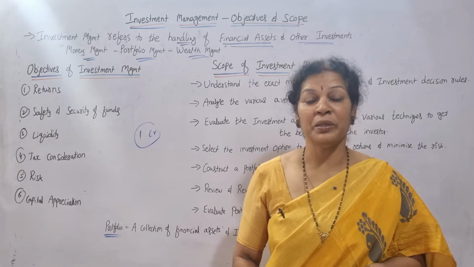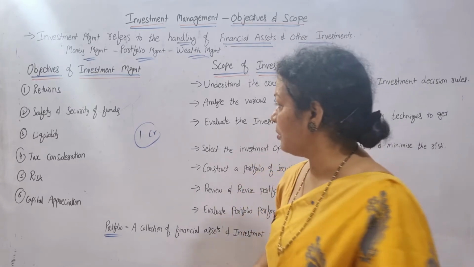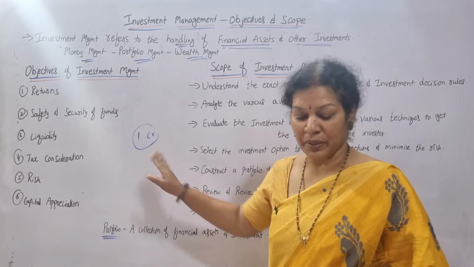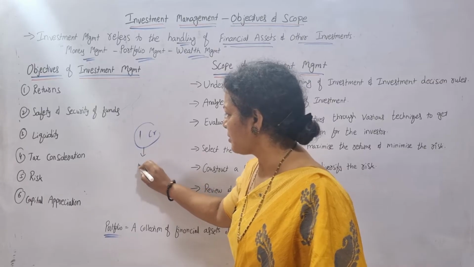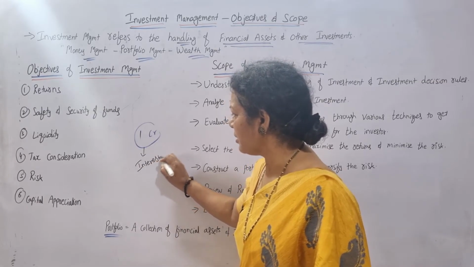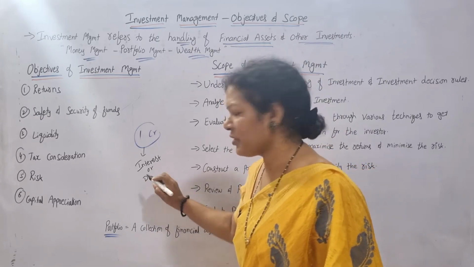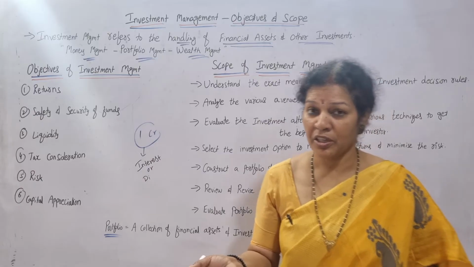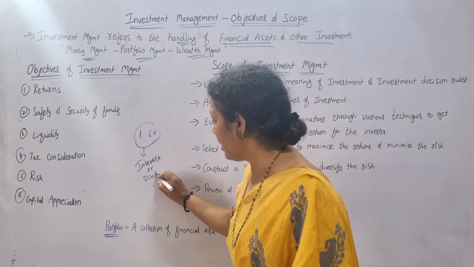Anyway, on my investment I am getting some benefit, some return. For example, I have invested 1 crore rupees, and on this I get some interest every year. Interest or dividend, anything. On fixed deposits, if I put money, I get interest. If I put it in securities, I get dividend. So this I am getting.